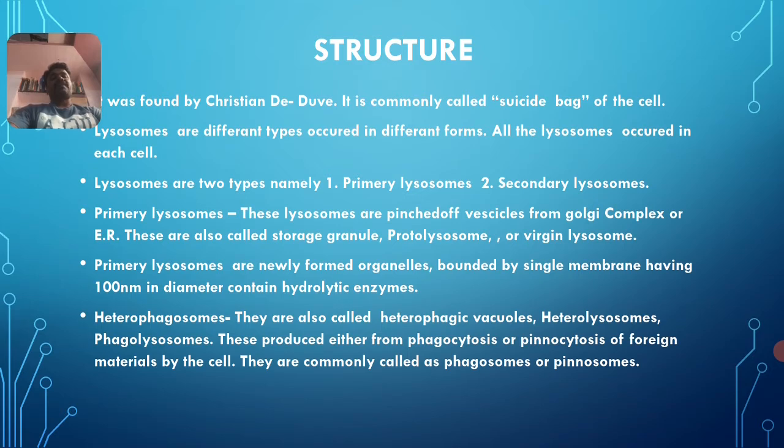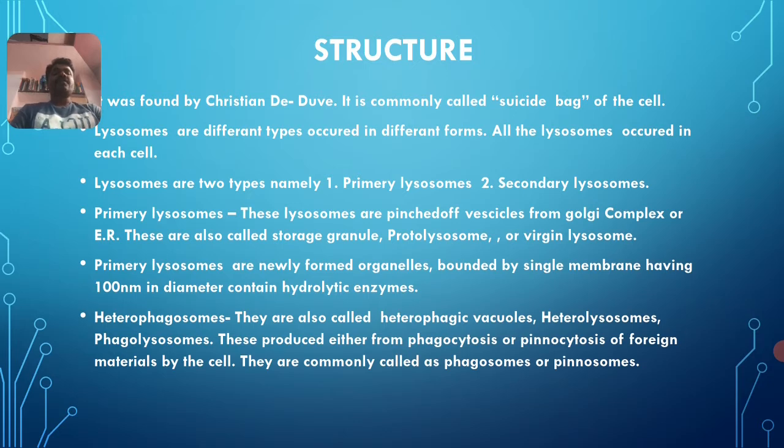Lysosomes are of different types, occurring in different forms. Different forms of lysosomes occur in different cells, but lysosomes occur in each cell; all cells consist of lysosomes. Then lysosomes are of 2 types, namely one is the primary lysosome and another one is the secondary lysosome. The first one is the primary lysosomes.